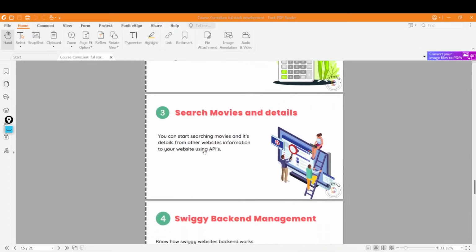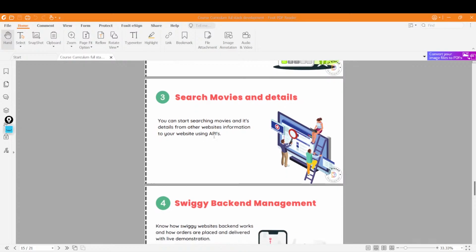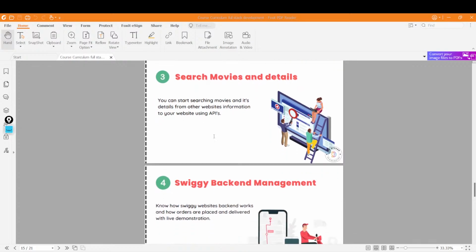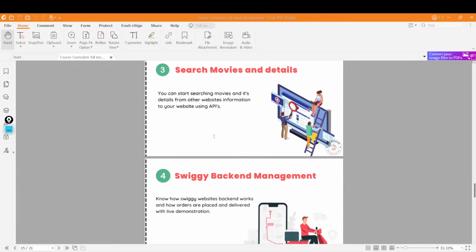Then we have movies and details, right? Because you have heard about the IMDb thing, right? You can go to their website and search about it. Similarly, over there also you can write the name of any movie, and all the details about it, when it's launched, and all these things will be there, easily with just one click, and definitely free of cost. You will not be paying anything for that separately.